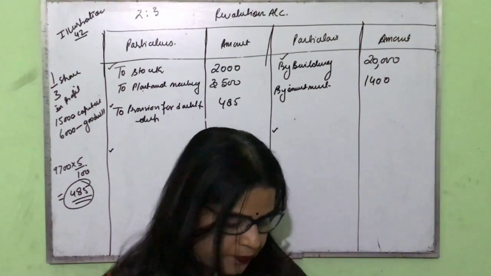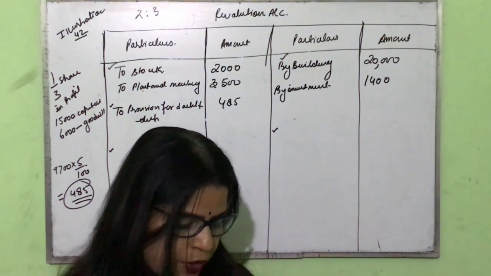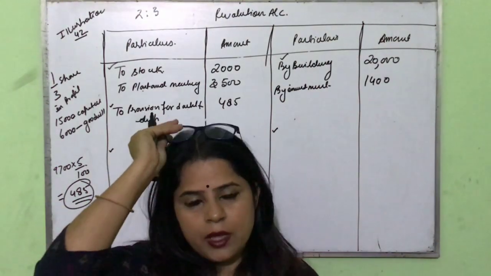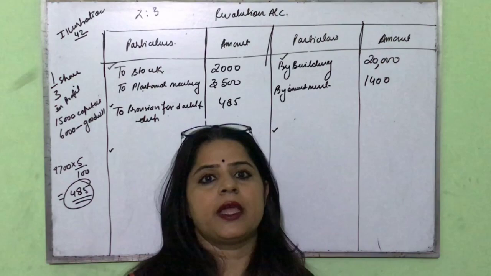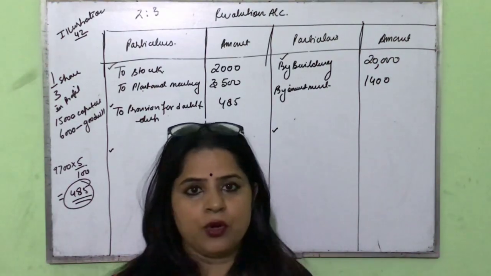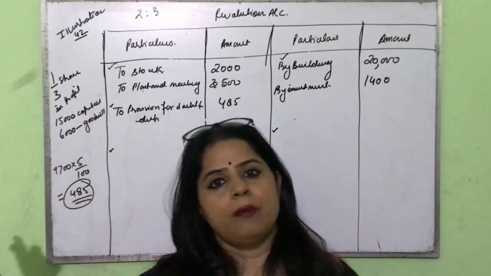Other information, that the amount of goodwill was to be withdrawn by the old partner. If you remember in the treatment of goodwill, the third case is what? New partner is bringing an amount of goodwill in cash and it is withdrawn by the partner.